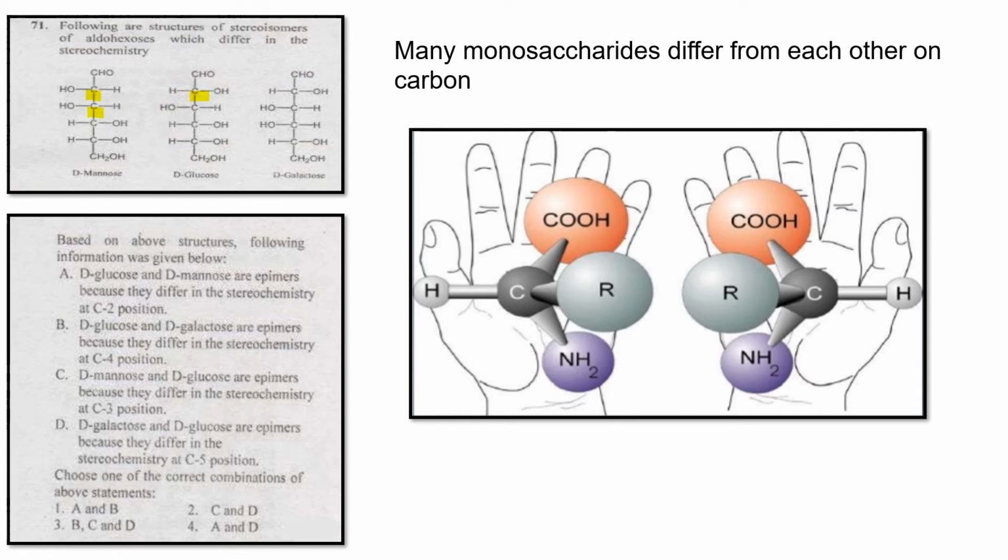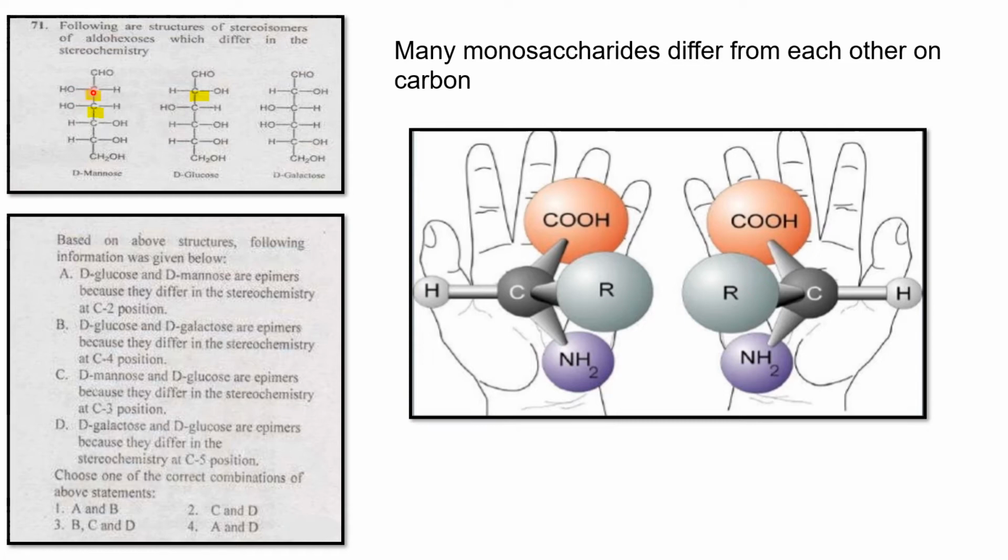You can imagine that these two are non-superimposable. The hydroxy group is on the left here, and on the right in the other. So, comparing both, the second carbon is the epimeric carbon in D-mannose and D-glucose.